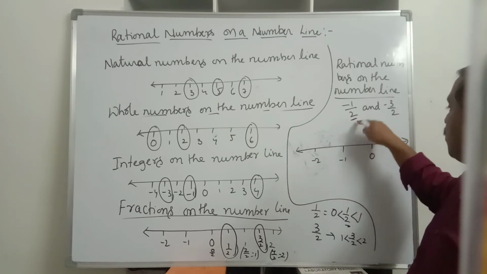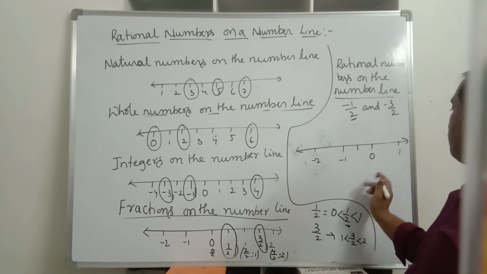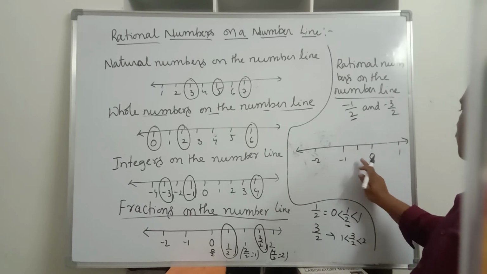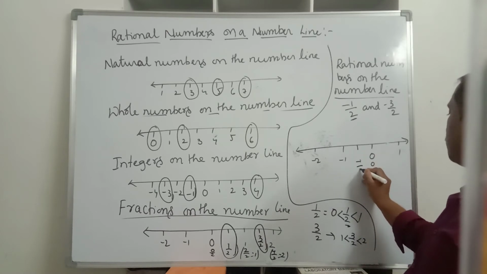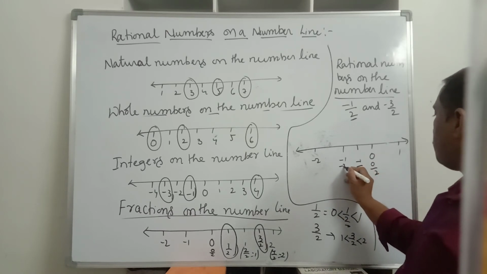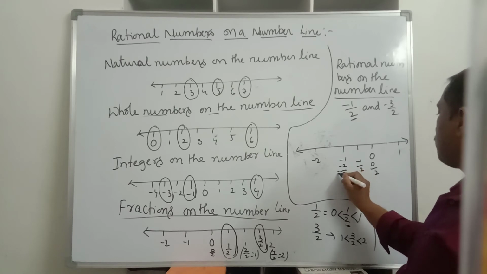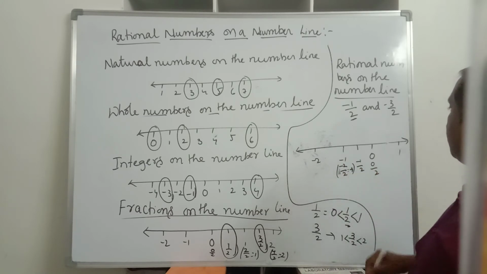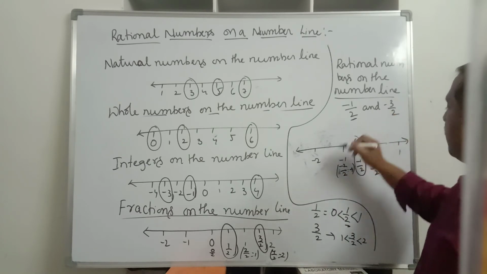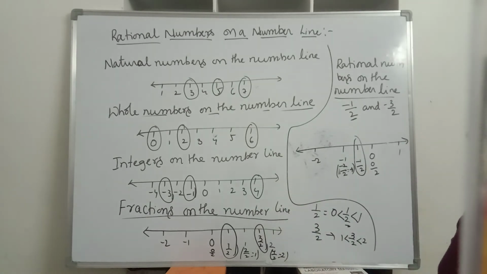Here the denominator is 2, so you divide this into 2 equal parts. This part is 0 by 2, this part will give you minus 1 by 2, and this part will give you minus 2 by 2, which is equal to minus 1. Therefore this line will represent minus 1 by 2.